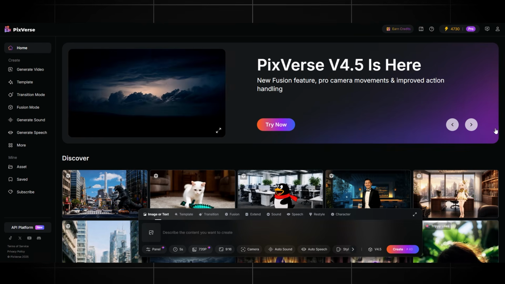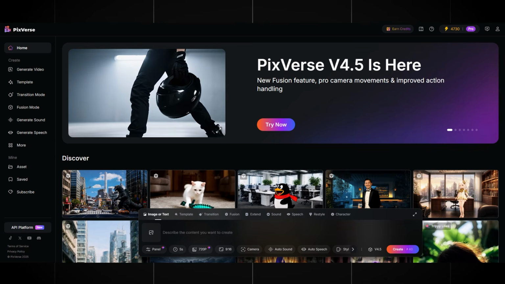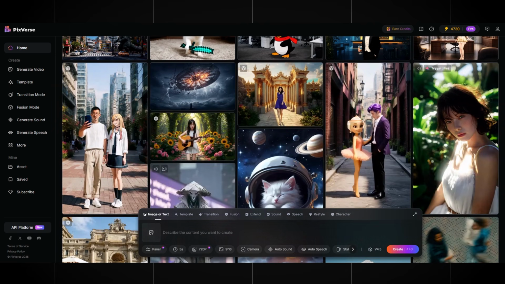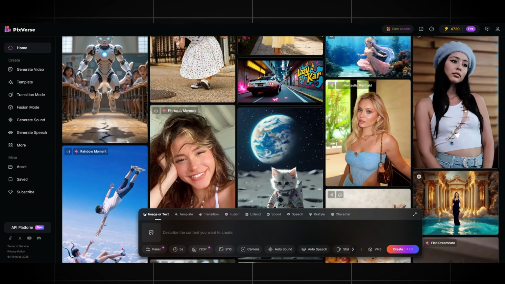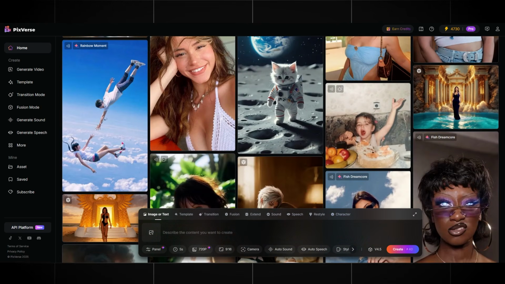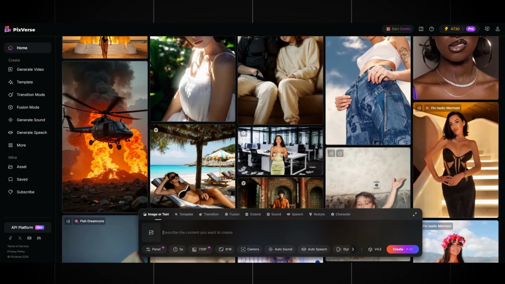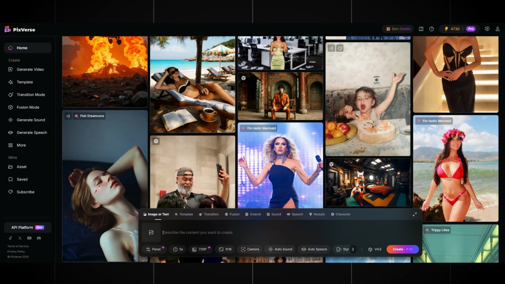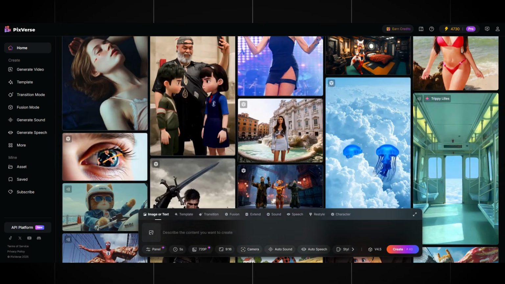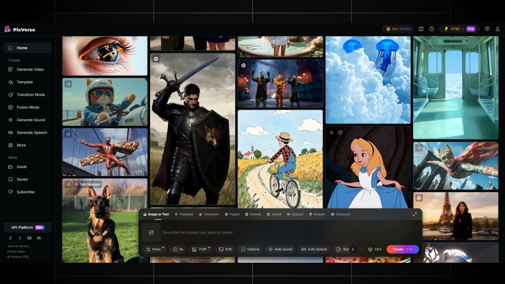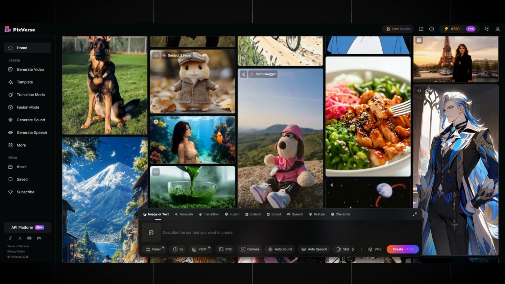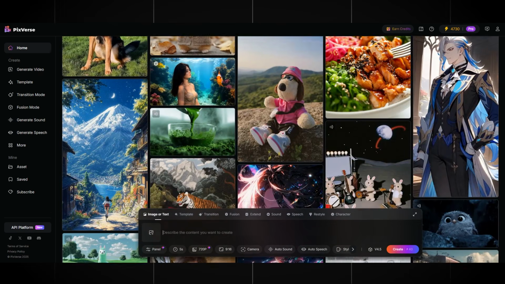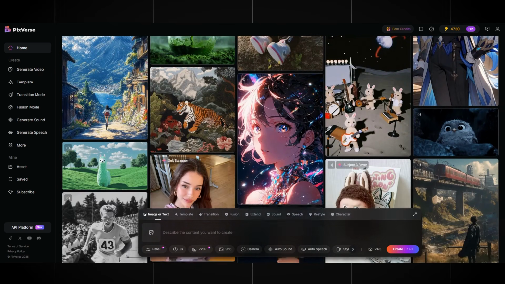Pixverse is one of the easiest and most powerful AI animation tools available today. You can animate any image or create full videos from just a text prompt, no design skills needed. It's perfect for short-form content like YouTube Shorts, TikTok, or Reels. The tool gives you full control over video style, camera motion, and quality settings. Many successful creators use Pixverse to produce millions of views with storytelling content. If you're serious about making AI-powered videos, Pixverse is definitely worth trying.